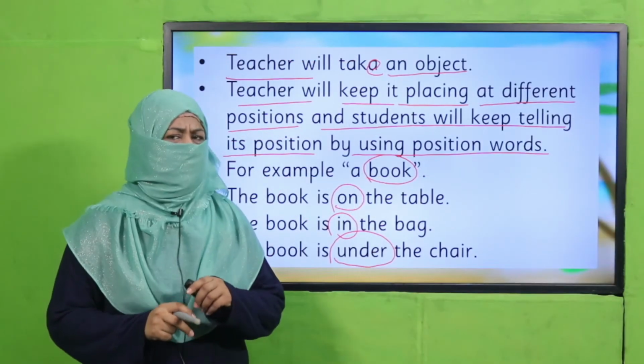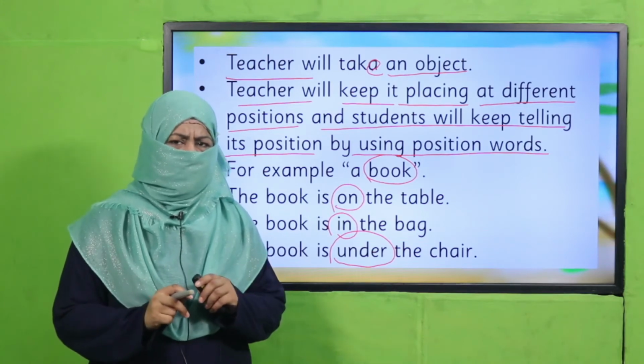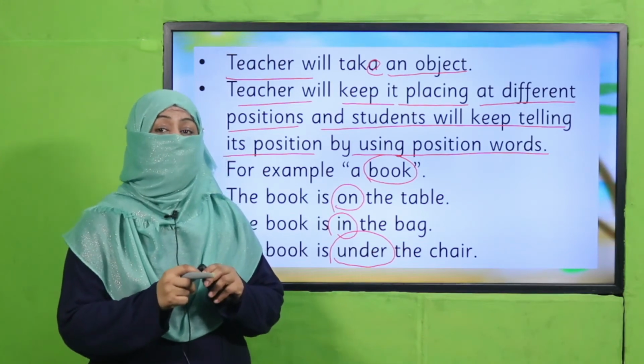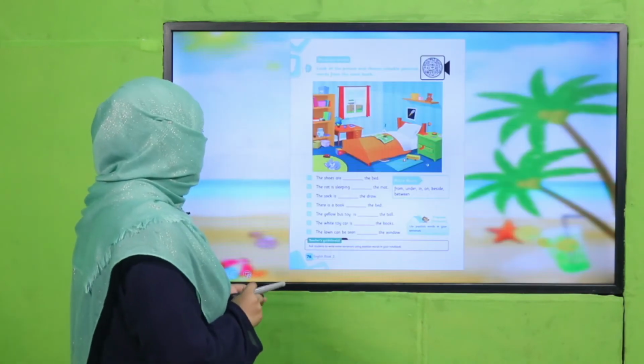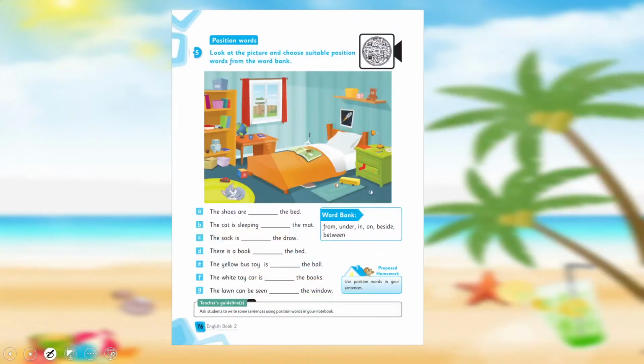Yes, my dear students, I hope all of you participated. Good job. And now you have learnt many position words, right? Okay, so let's practice further. Look at this picture. All of you open your book, page number 76. Look at this picture. Here is a word bank for position words.